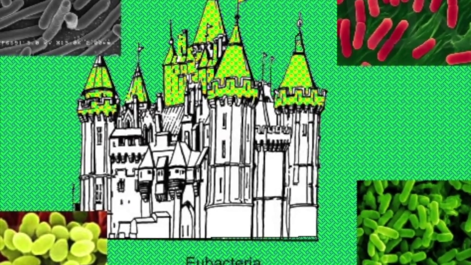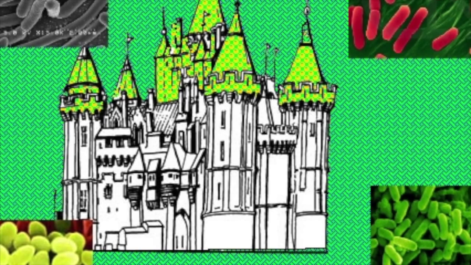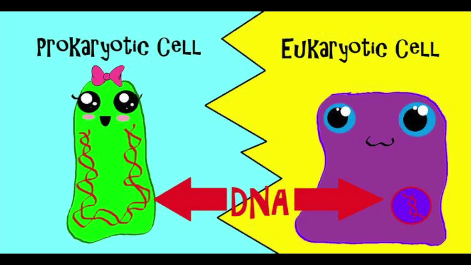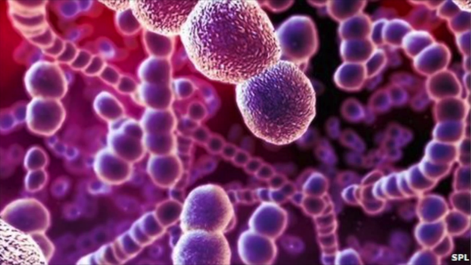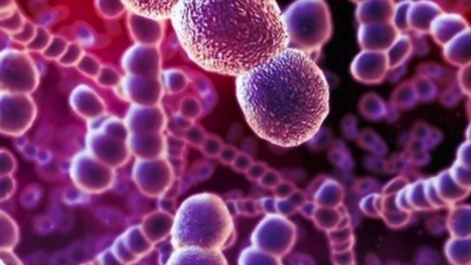The kingdom of Eubacteria, or true bacteria, sounds incredibly boring, but actually it's kind of interesting. Eubacteria, like their archaeobacteria relatives, are prokaryotic. This makes them look very different from eukaryotic organisms like cactuses or fish. Don't think that archaebacteria and eubacteria are the same though.